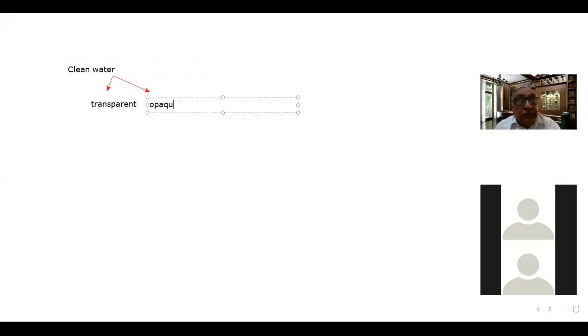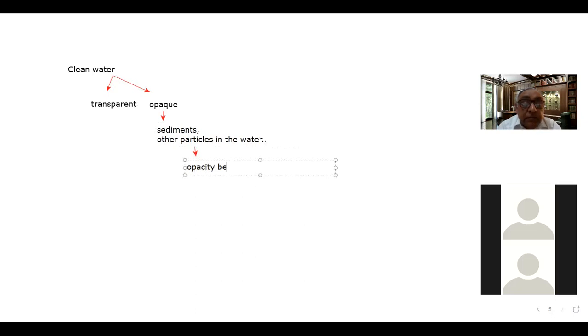When the water is opaque, that means there are many sediments or other particles in the water. So now the opacity becomes a barrier to the sunlight.